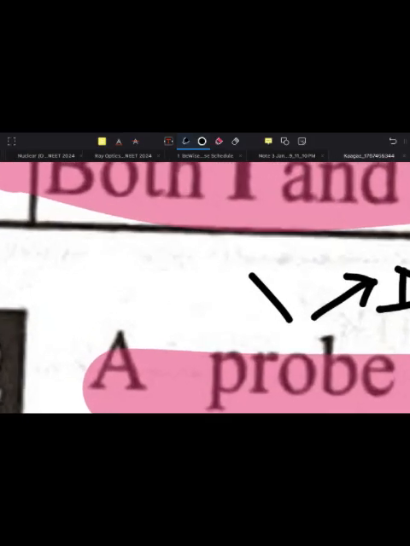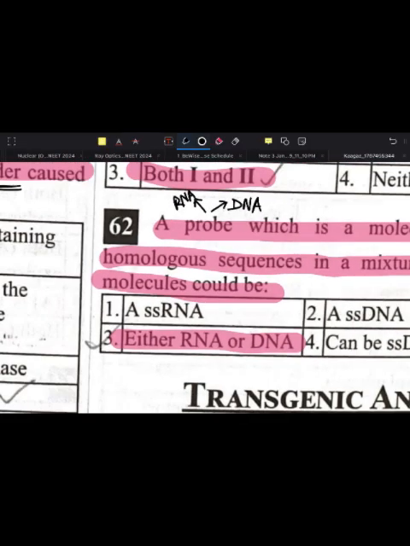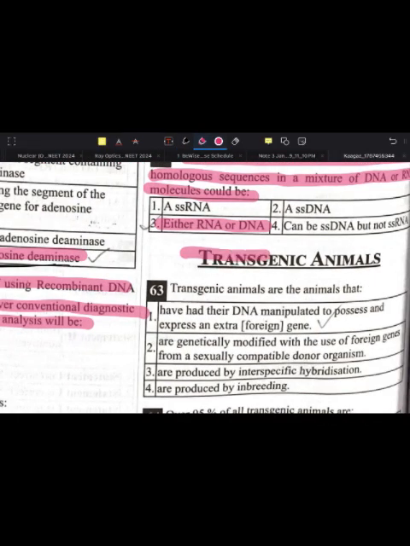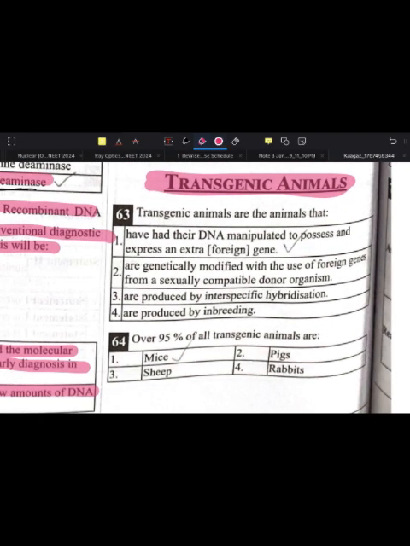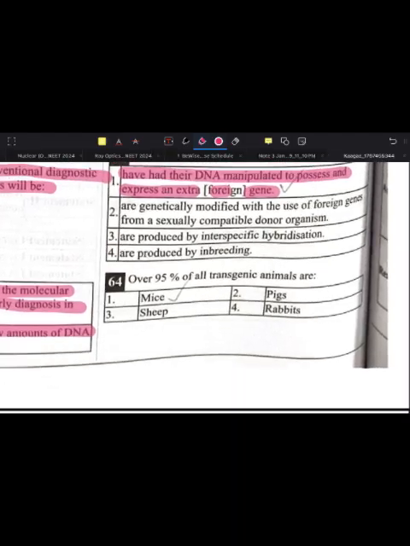Probe can be either DNA or RNA. Next, transgenic animals are the animals that have had their DNA manipulated to possess and express an extra gene, or a foreign gene. They had their own DNA, but we manipulated and transformed it to express a foreign gene.